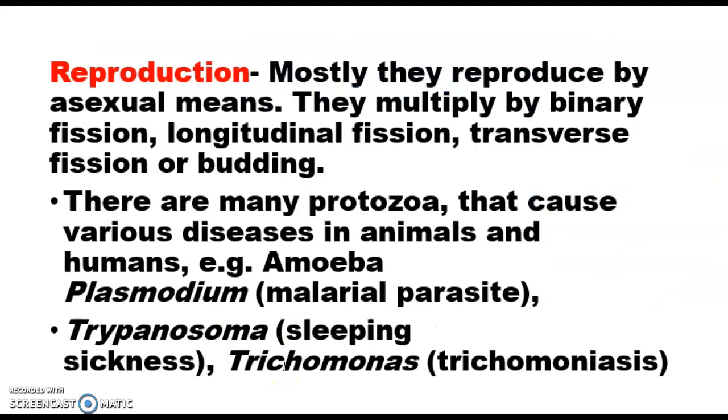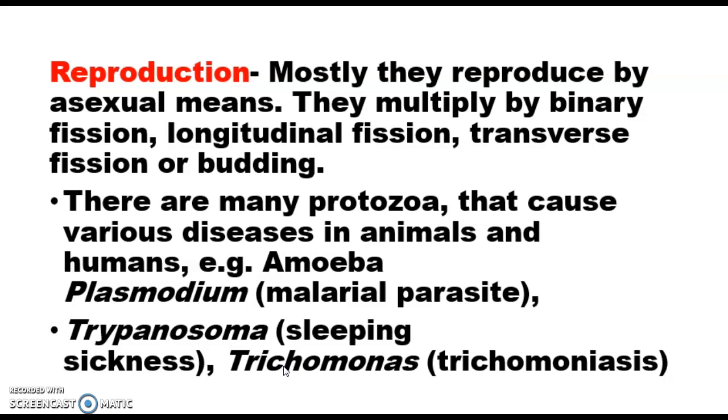Now if we talk about the reproduction of protozoa, most protozoa reproduce by asexual means like binary fission, longitudinal fission, transverse fission or budding. And protozoa cause various diseases in animals and human beings.